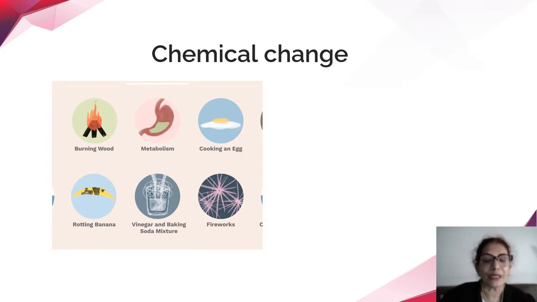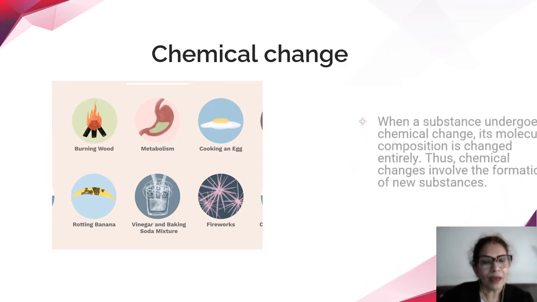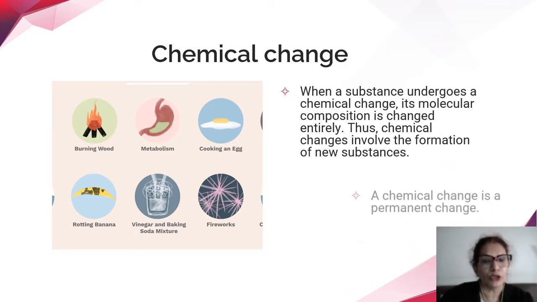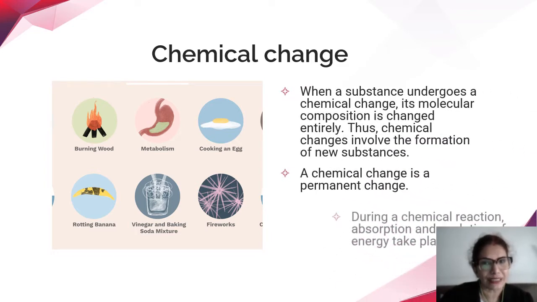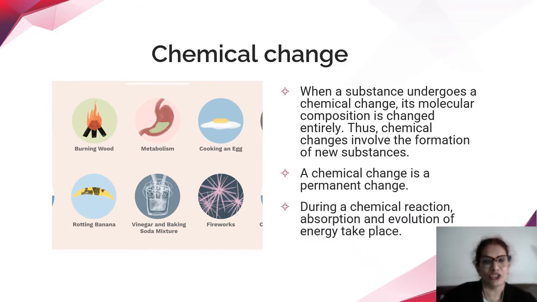Now let's see what's a chemical change. A chemical change is where substances combine, but there is a change in the molecular composition of the substances. Because there is a change in the molecular composition, it is a permanent change. We cannot get back the original substances after a chemical change. And this chemical change is always accompanied by either absorption of energy or release of energy in some form. It may be heat energy, light energy, chemical energy, any form of energy.